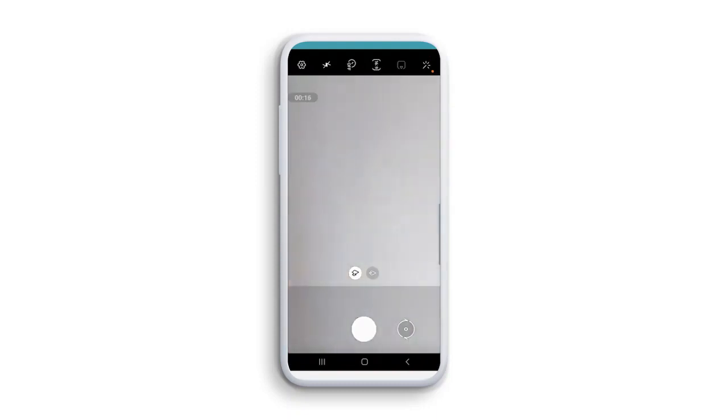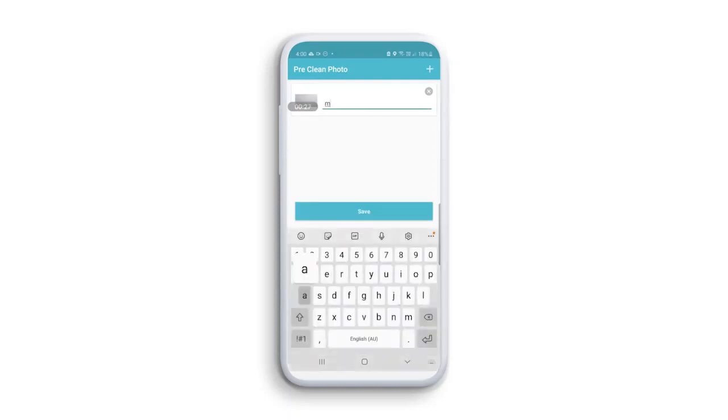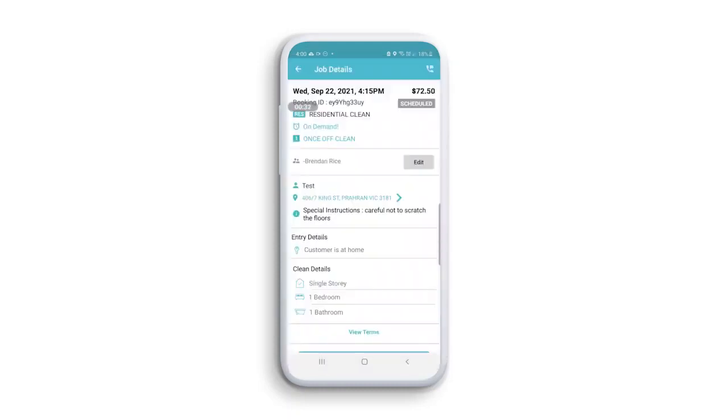Take a clear photo of the area. Then label the photo, clearly defining the issue. You can add as many photos as you require. The more detail you provide the Whizz customer service team, the better. Now, let's start your job.